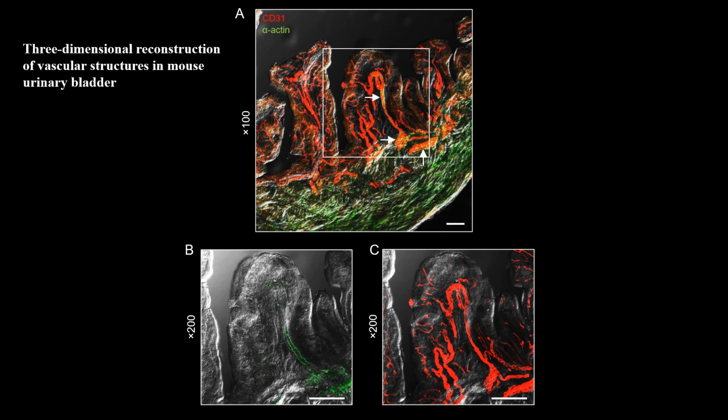In contrast, immunofluorescence double staining of bladder tissue with antibodies to CD31 and smooth muscle actin, and subsequent 3D reconstruction with projection depth of 25 micrometers, reveal that alpha-actin positive smooth muscle cells are mainly expressed in perpendicular blood vessels of the suburothelial capillary plexus, and in blood vessels of the mucosal plexus and interstitial muscle.